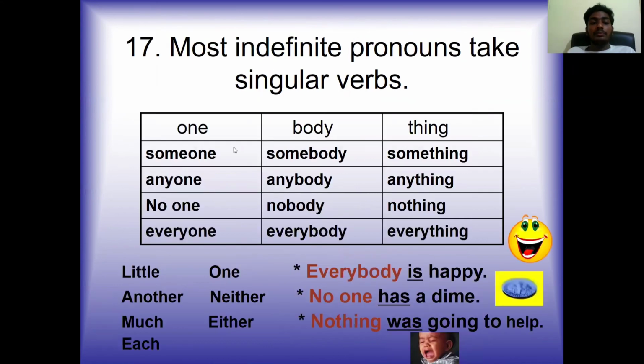Next, seventeenth one. Most indefinite pronouns take singular verbs: one, someone, anyone, no one, everyone; somebody, anybody, nobody, everybody; something, anything, nothing, everything; little, one, another, neither, much, either, each. Everybody is happy. No one has a dime. Nothing was going to help.